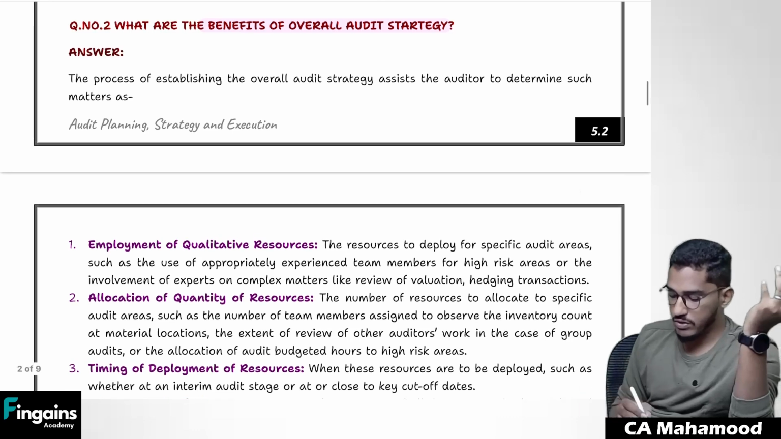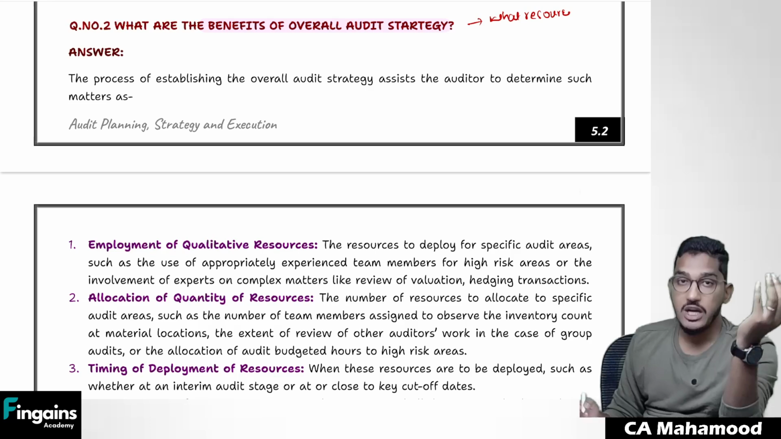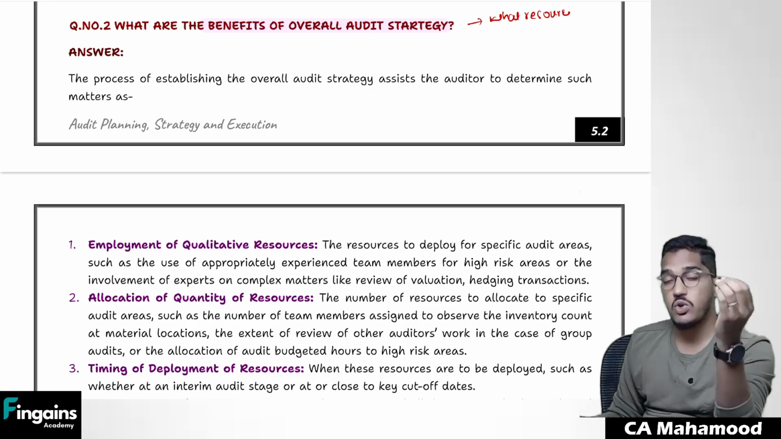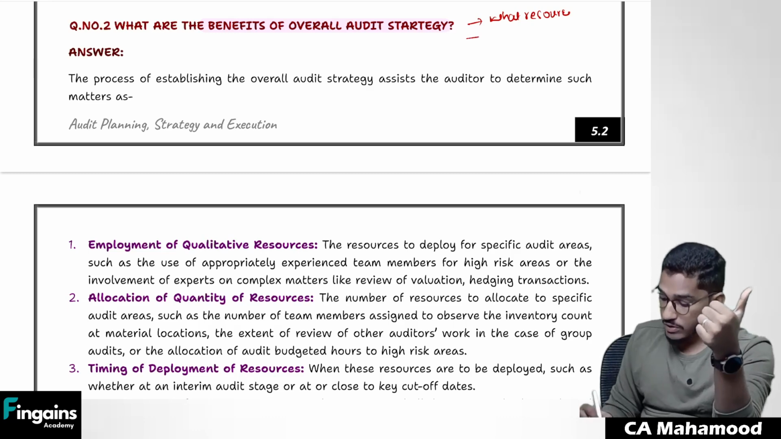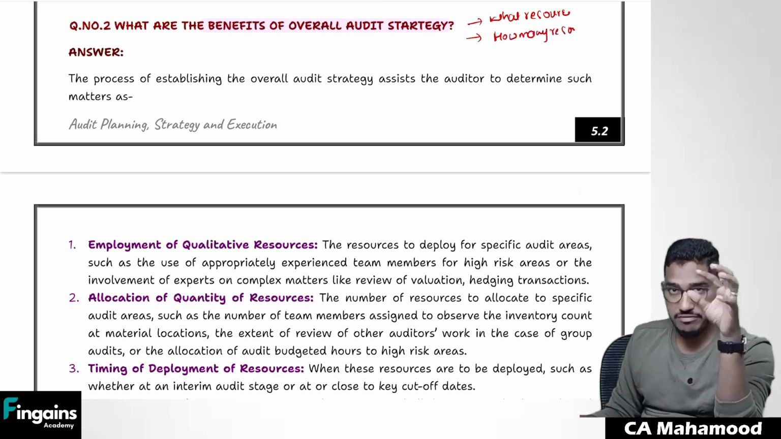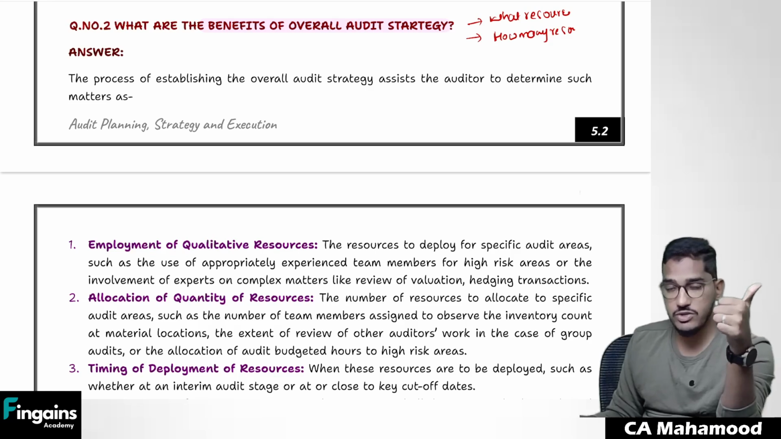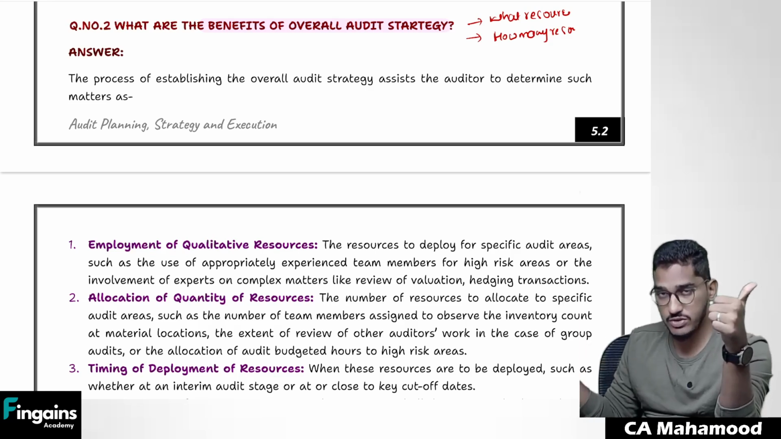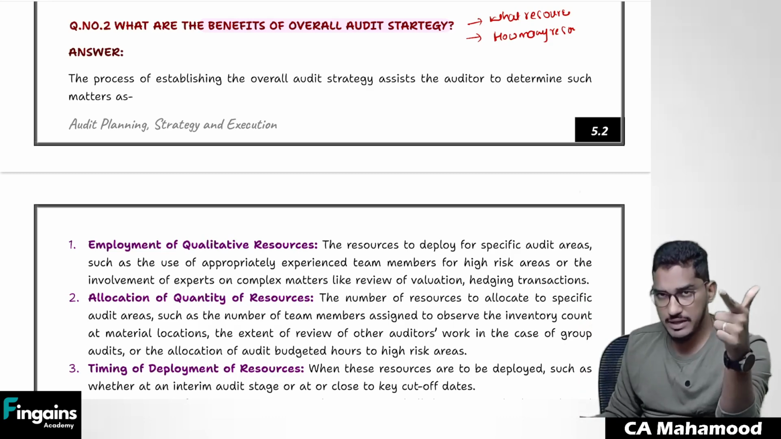If you establish overall audit strategy, you will come to know what kind of resources you want, what kind of resources you deploy. Whether you need experienced team members or less experienced team members, you can better take that decision. And also, how many resources you require, that also you can plan. Do you need 5 resources, 10 resources? In which area? How many resources do you want for physical verification? For cash verification? For substantive audit procedures? You can better plan that.